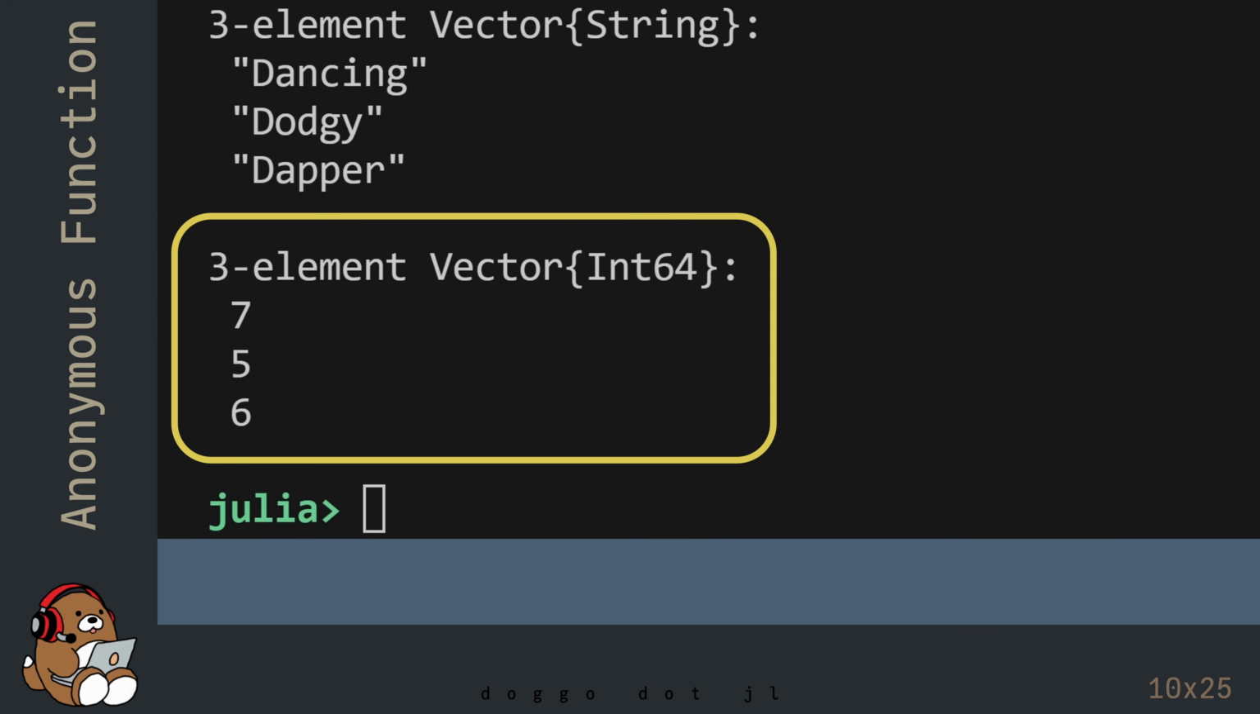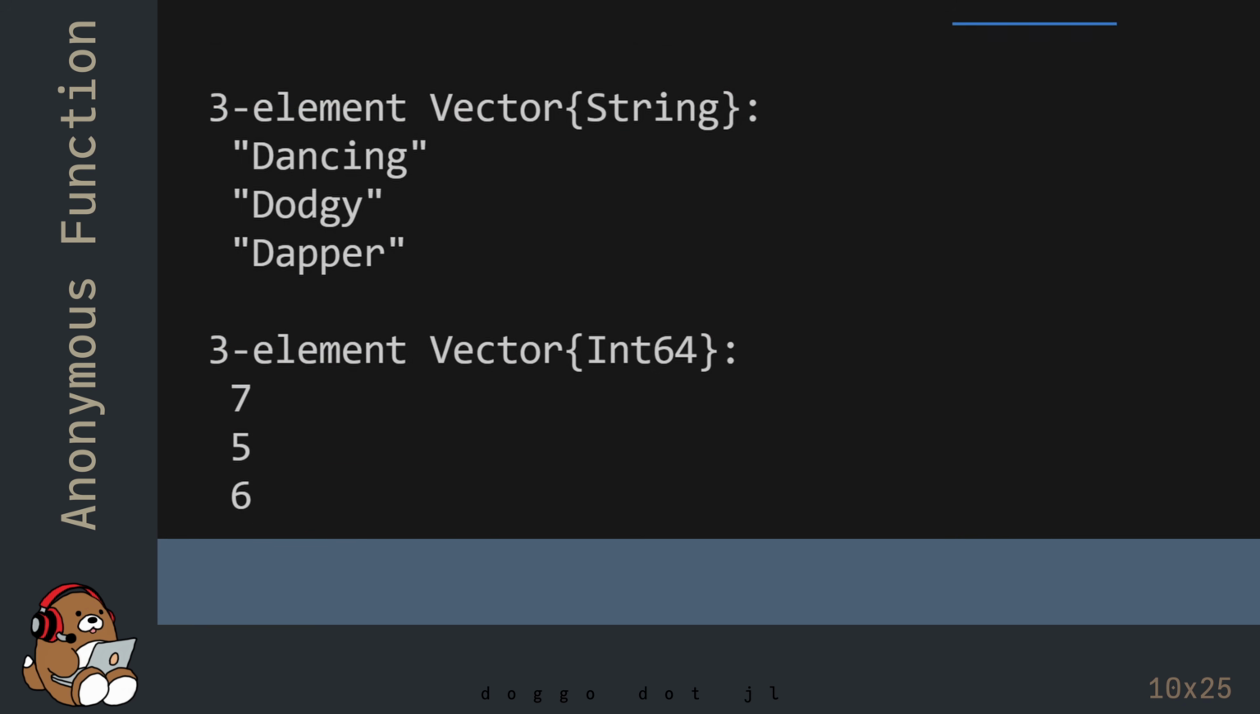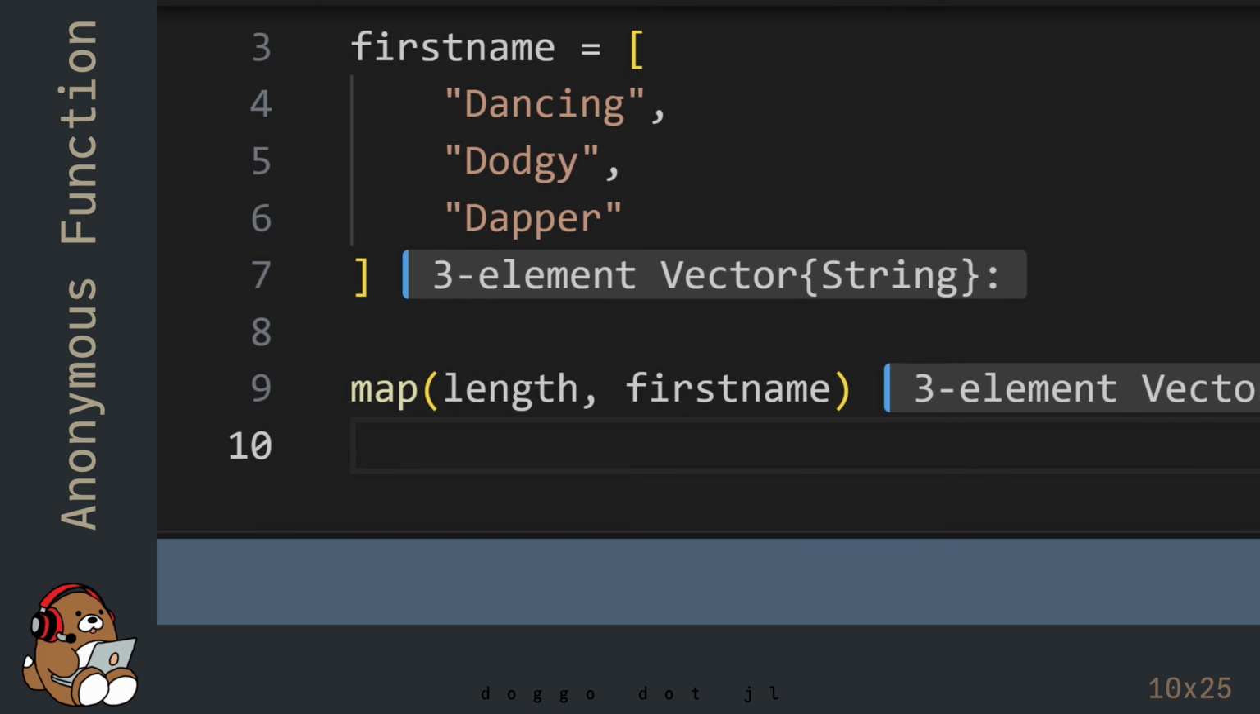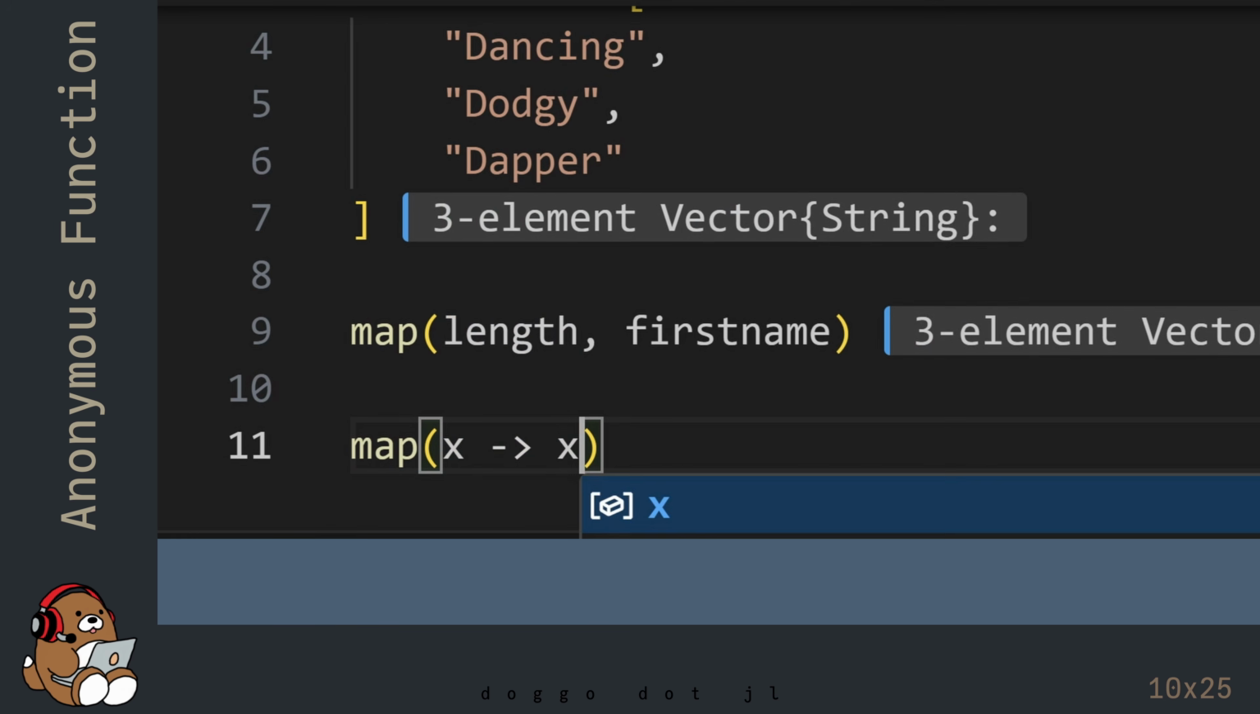So in this example, the map function returns a new vector containing the number of characters in each of the 3 strings. Length is a built-in function provided by Julia. But what if you want to use your own custom function with a map function?